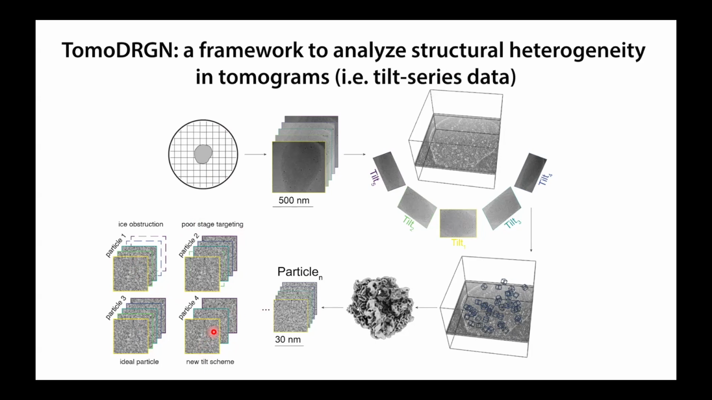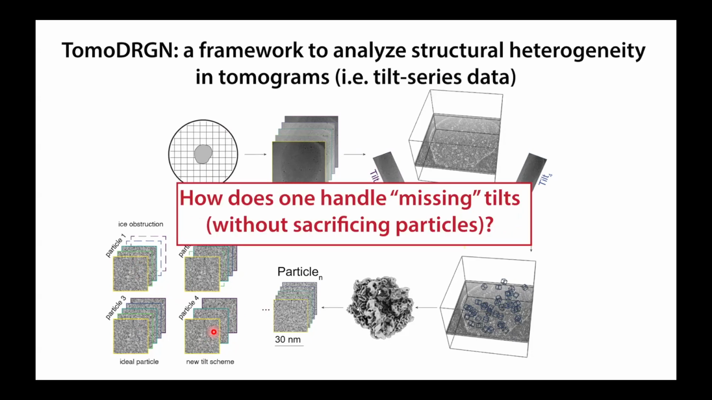One is that you don't want to just throw away particles because they weren't ideal, and you don't want to just throw away tilt images because, particularly for molecules that have strongly preferred orientations, you actually need all the tilt images to be able to see them. So how does one handle these quote-unquote missing tilts without sacrificing either particles or tilt images?